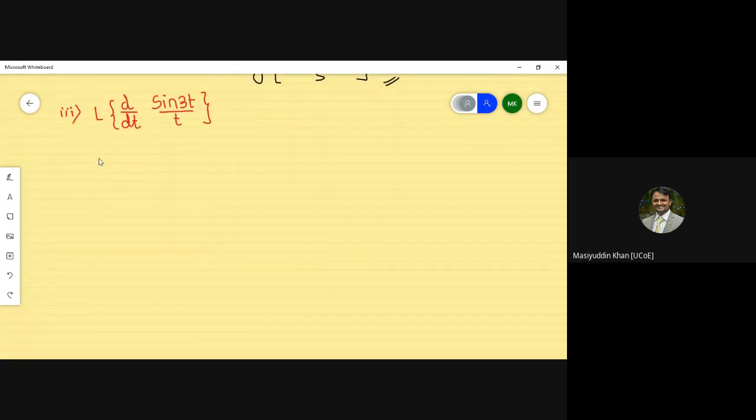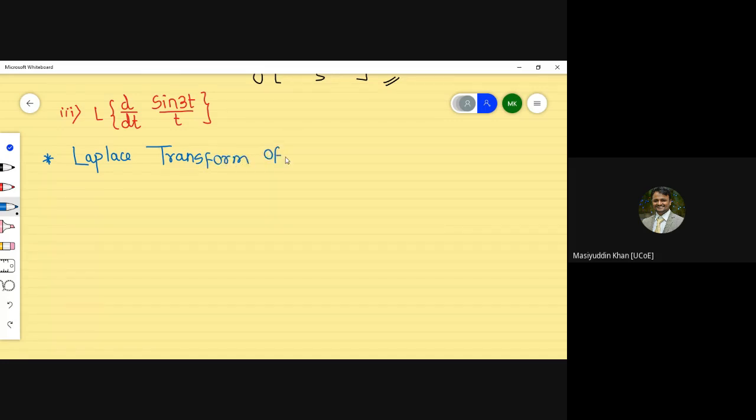Now what exactly we have to apply? What is the Laplace transform of integral?